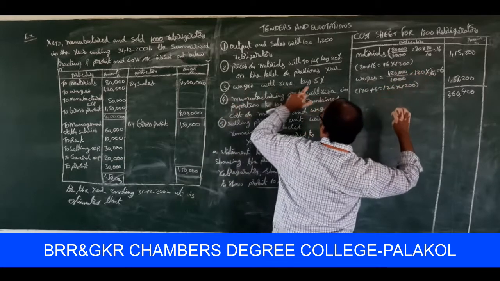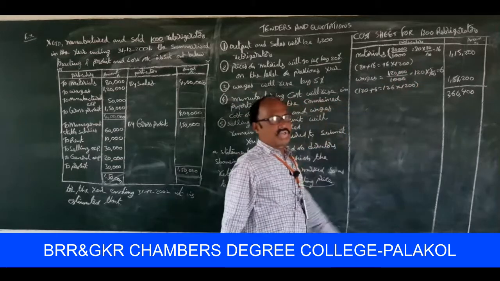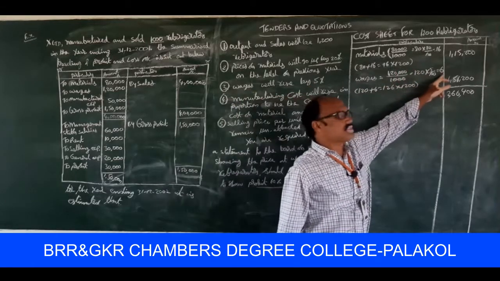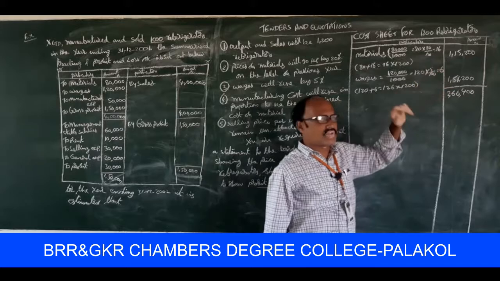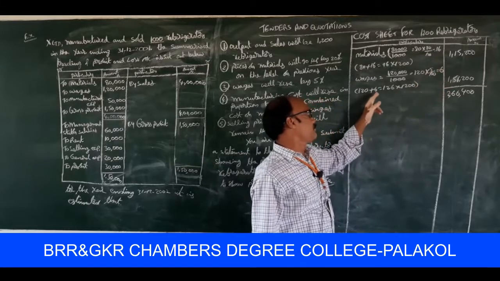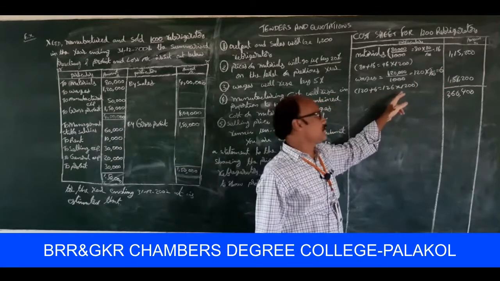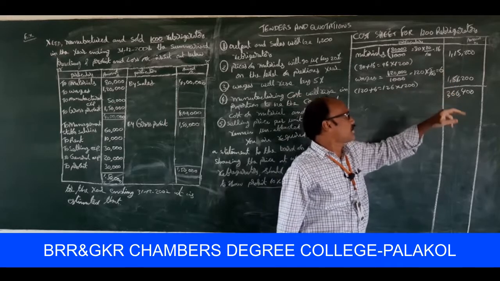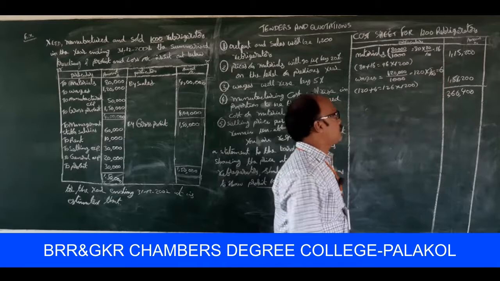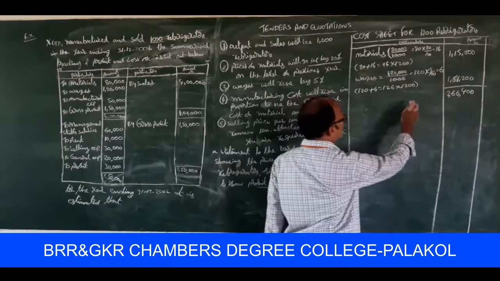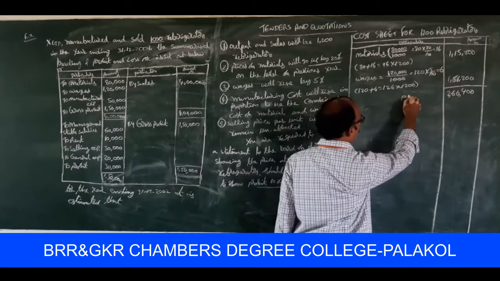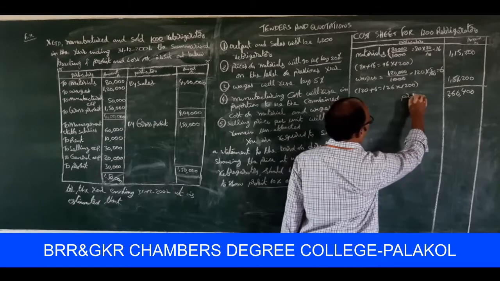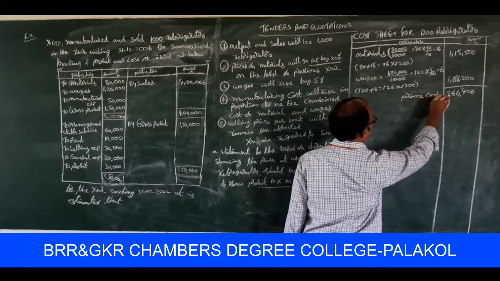Next, wages will rise by 5%. 120 into 5 by 100 is equal to 6 rupees increased for each refrigerator. That's why 120 plus 6 is equal to 126 into 1200, that is equal to 1,51,200. So the total amount of prime cost is equal to 2,66,400. This is called prime cost.